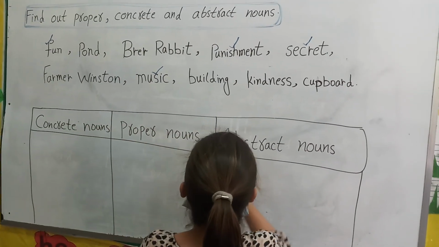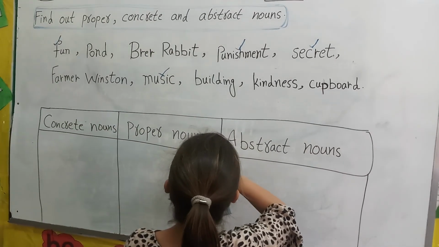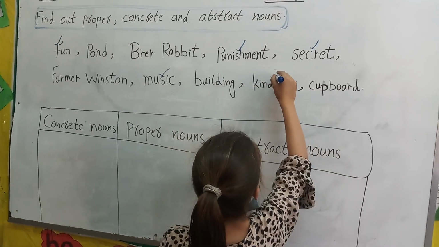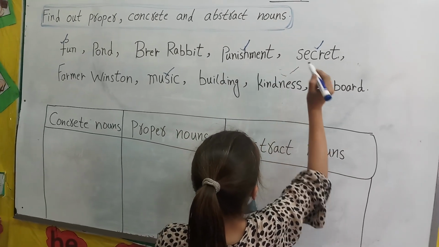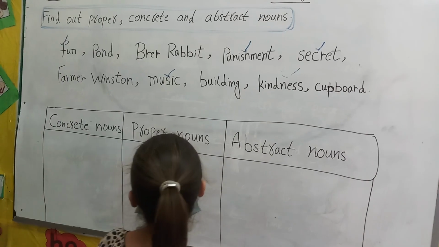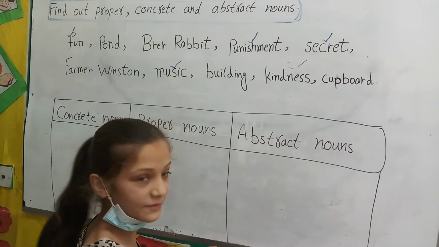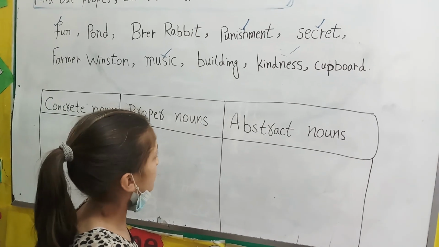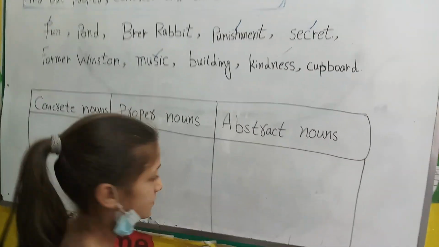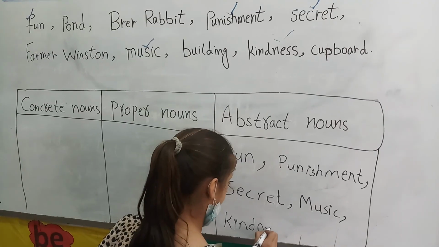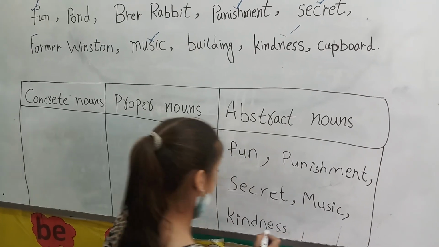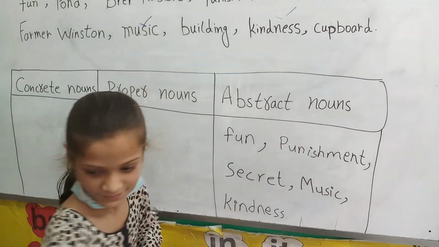Hurry up. Kindness. So how many abstract nouns in this? 1, 3, 4, 5. So you have to write abstract noun here, okay, with the black marker. So sit down. Well done, Mital. So come to your seat now.